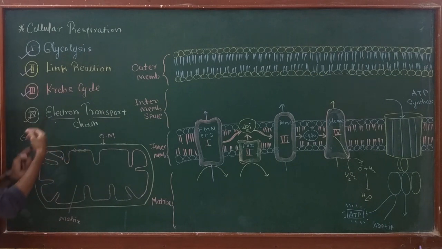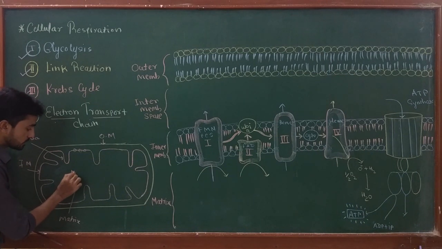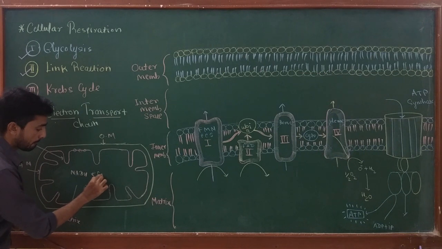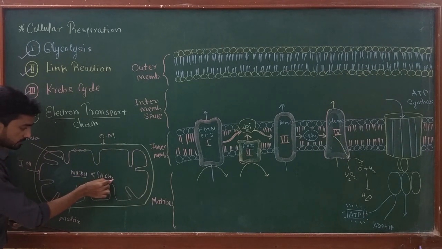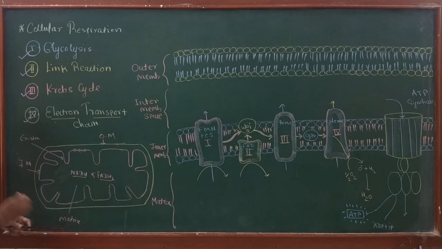So when glycolysis, the link reaction and the Krebs cycle are completed, the reduced electron carriers NADH and FADH2 enter the electron transport chain. Both these molecules are the reduced forms of their coenzymes.